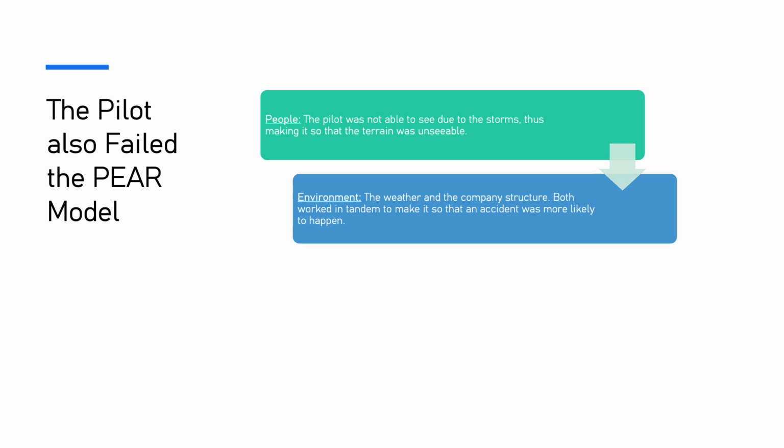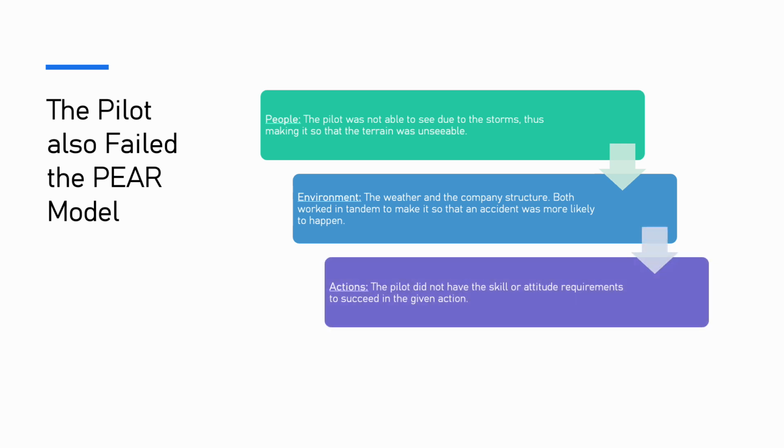This kind of relates back to the Swiss cheese model or method, where these two holes just so happen to line up, even though they're on different layers, so that one accident can just fly straight through it. And I think this is a situation where that happened here as well.